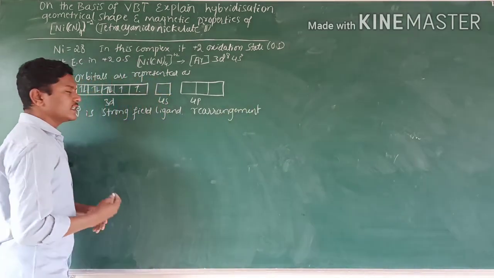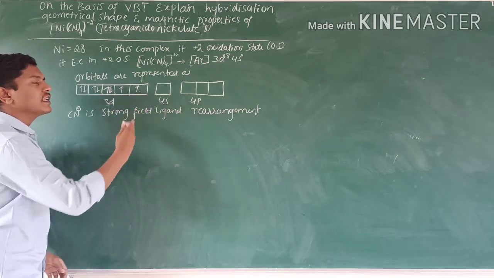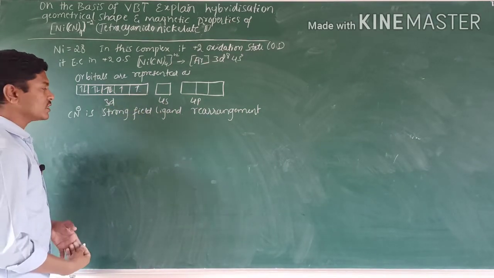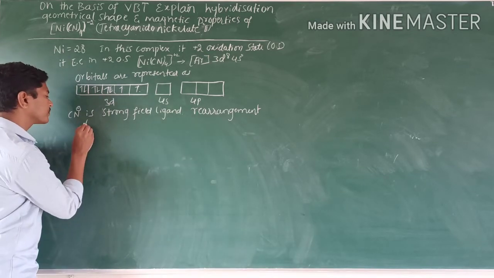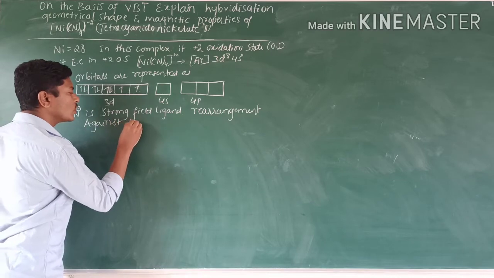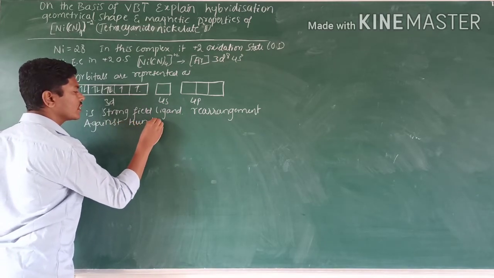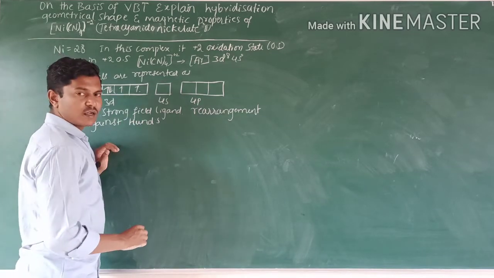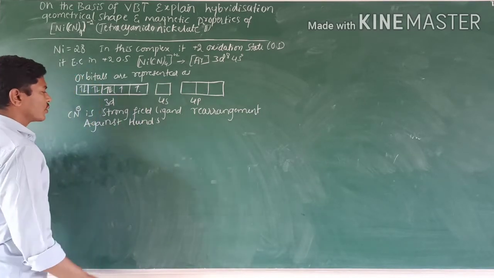If it has a strong field ligand, the rearrangement of electrons takes place. How does the rearrangement take place? Against Hund's rule.